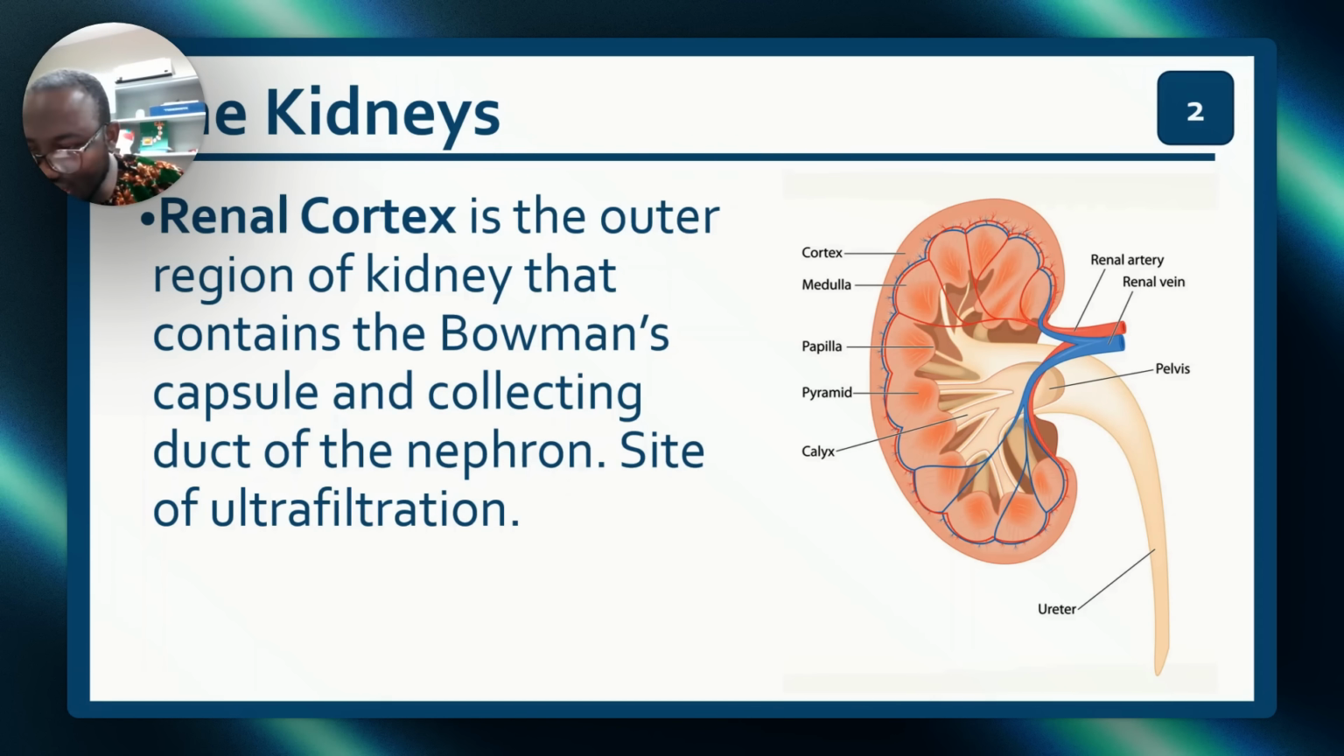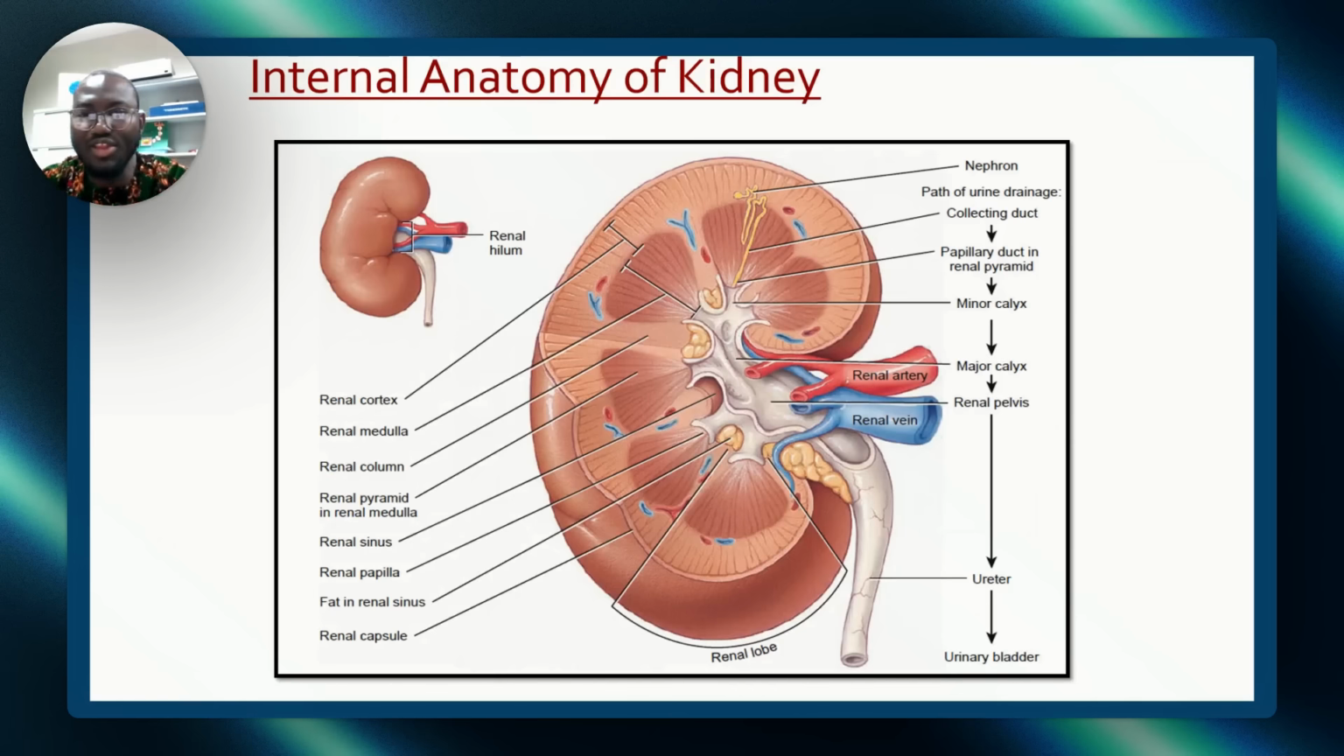I need you to be able to identify these diagrams. If you can identify these diagrams, then you are good to go. So they may tell you to identify these parts. This is minor calyx. This is major calyx. This is renal pelvis. This is ureter. Then to the bladder. You have to know these things because they will tell you to identify them. I just gave you up to 4 questions.